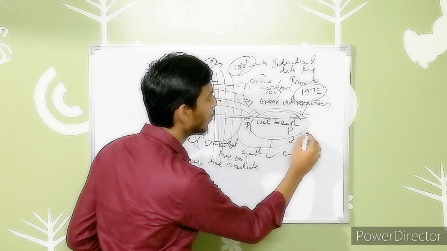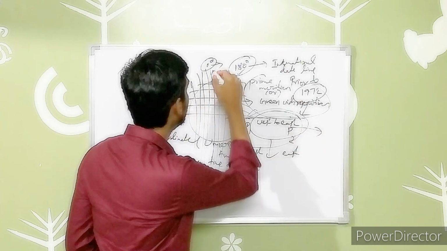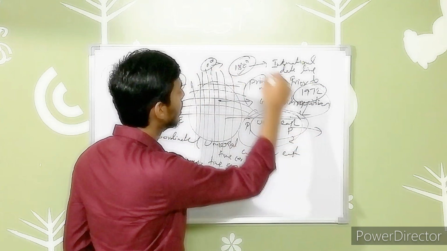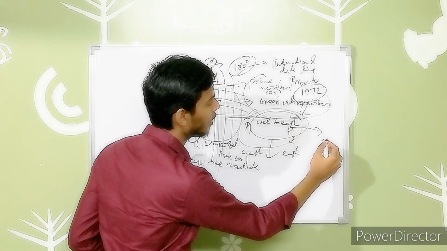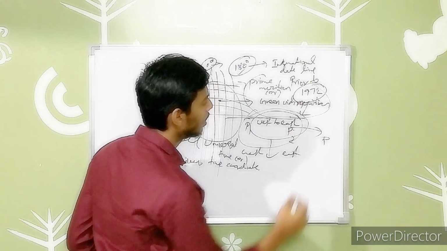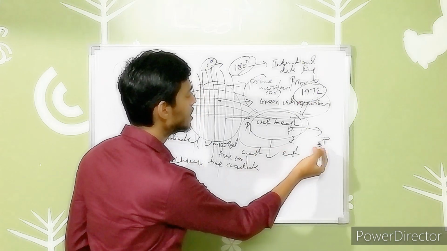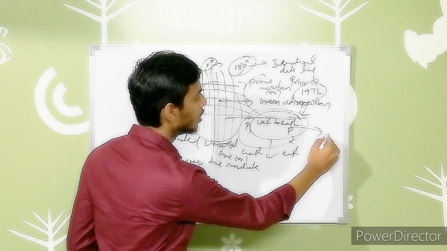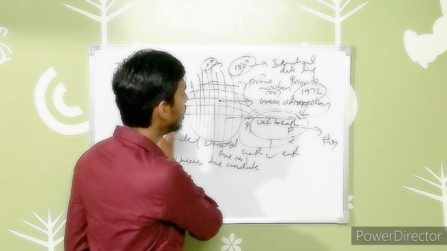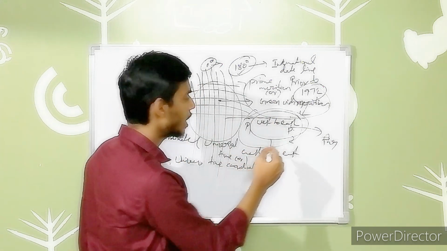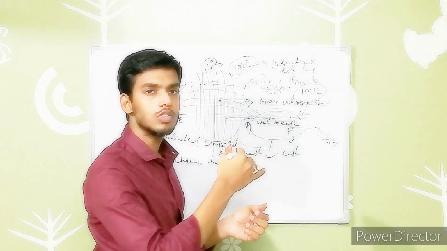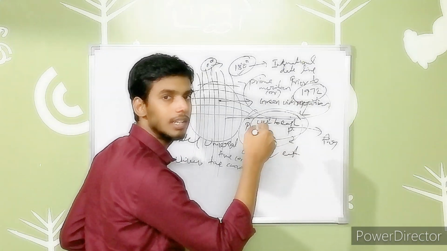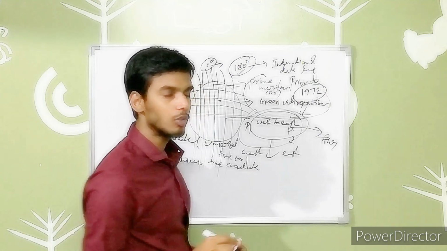When we are moving to the east side from Greenwich Mean Time, that is 0 degrees, the time zone is ahead by 1 hour, not 1 degree, 1 hour. And when we are moving to the west side, the time decreases by 1 hour. Like that we have to consider.